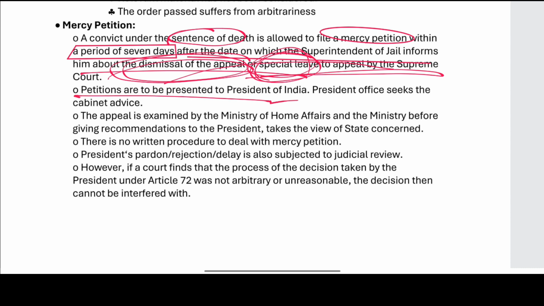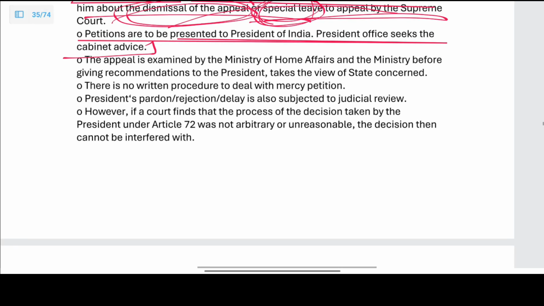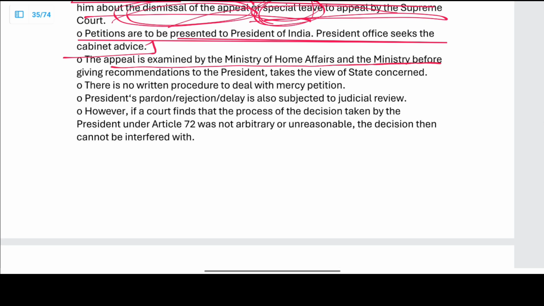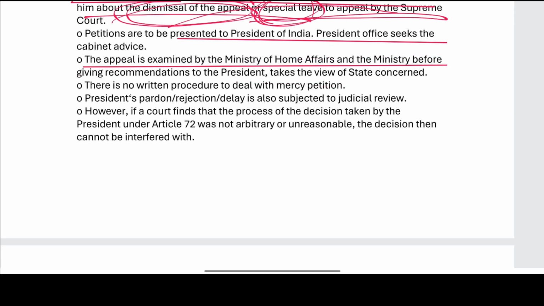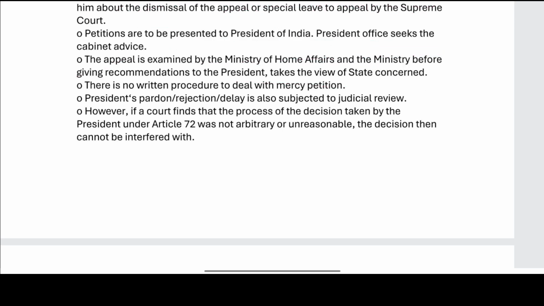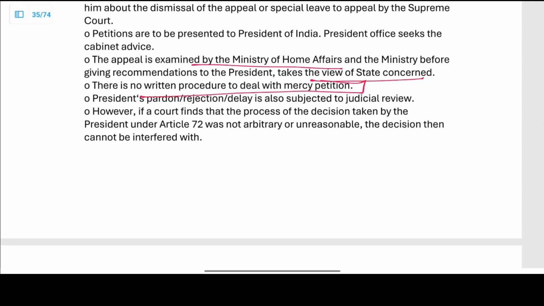The petitions are to be presented to the President of India. The President seeks advice of the Cabinet. The appeal is examined by the Home Ministry, and before giving recommendations to the President, the Ministry takes the view of the state concerned. There is no written procedure to deal with the mercy petition. The President's pardon rejection delay is also subject to judicial review.